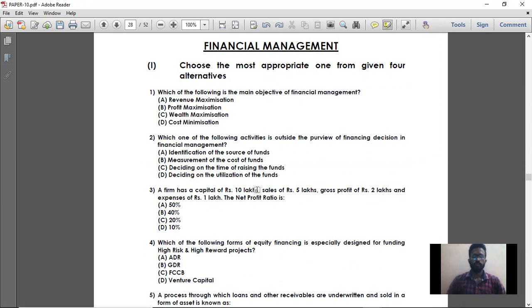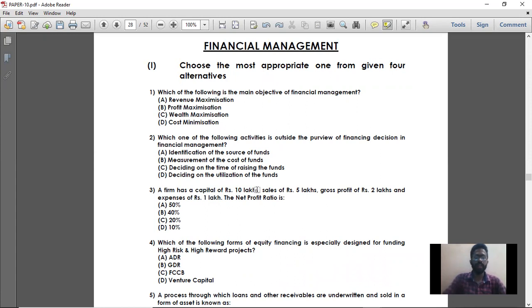Question number 1. Which of the following is the main objective of financial management? First, what is financial management? Financial management is used to manage the finances. Basically, how we are procuring funds, how we are paying interest, or how much is the cost of capital for a particular finance which has been procured. That is financial management, managing the finances.